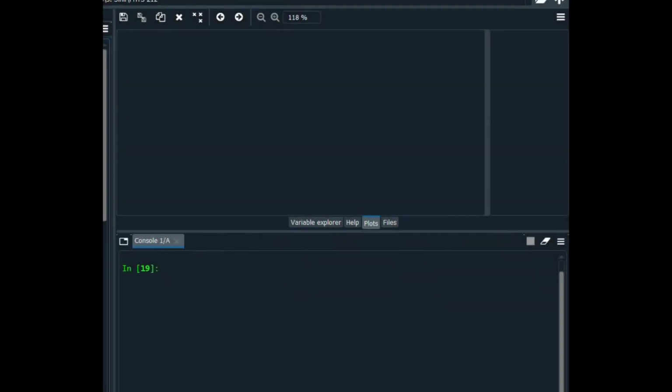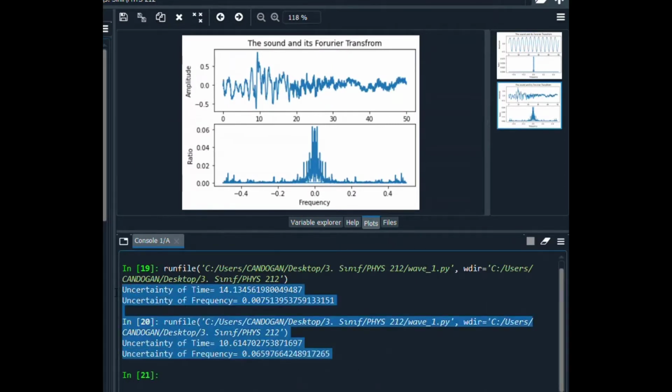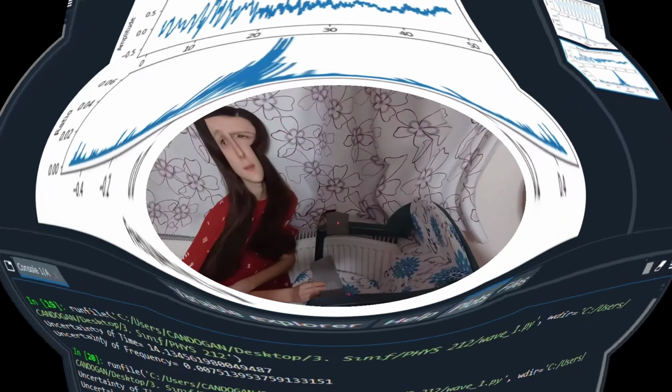Once I download the data by using the Python code I have written before, I can easily apply Fourier transform to the sound wave and get uncertainties of time and frequency. The code will also plot the sound wave in time and frequency domains. Here is another sound wave that I have recorded before. As we can see, while the uncertainty of time has decreased, uncertainty of frequency has increased.